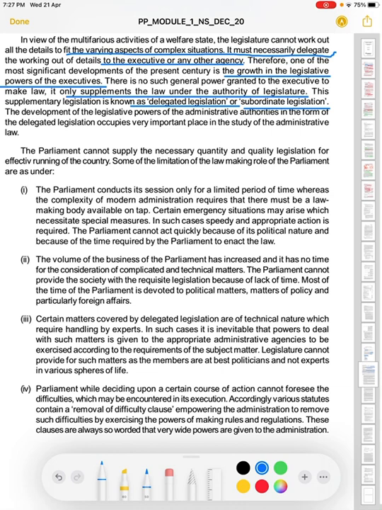Now the development of legislative powers of the administrative authorities in the form of delegated legislation occupies a very important place in the study of administrative law.